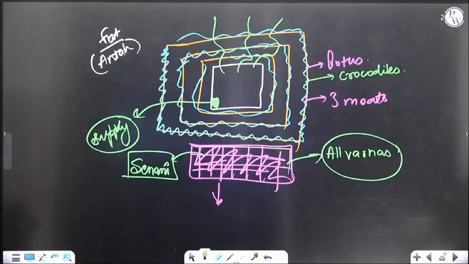Sometimes Cholas and Pandavas were super powerful. Cholas are powerful in the medieval era, right? It's in the medieval era, not in the ancient era. In ancient times, they were very, very small kingdoms.